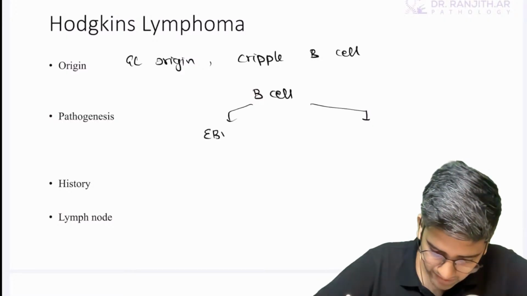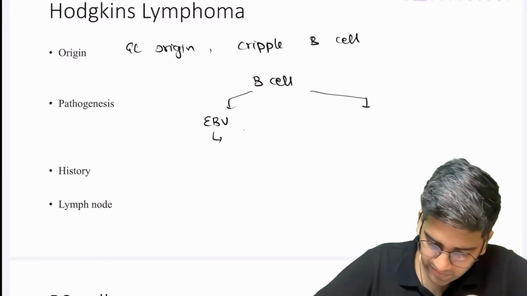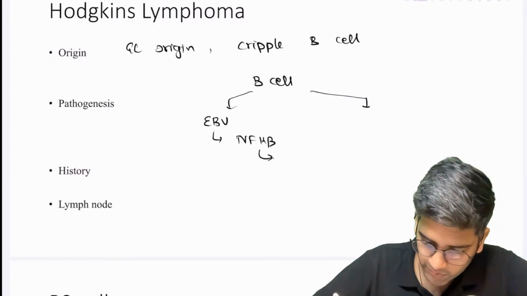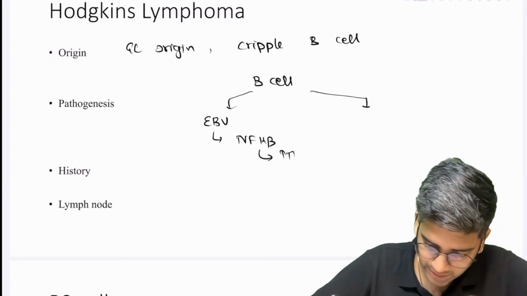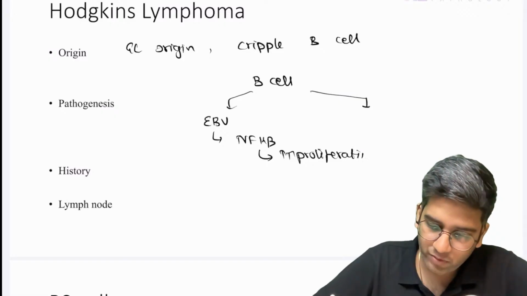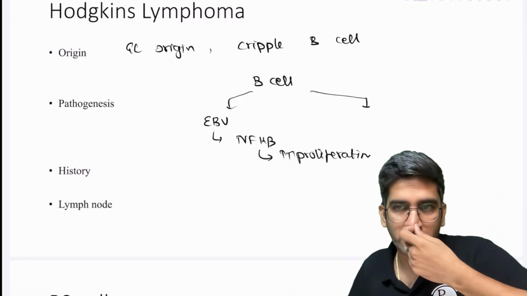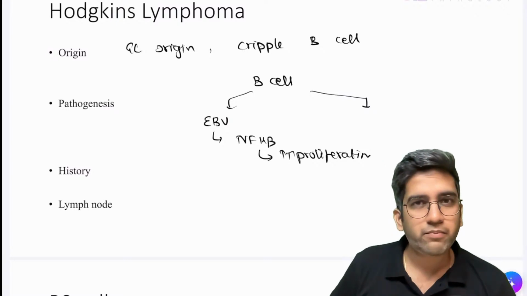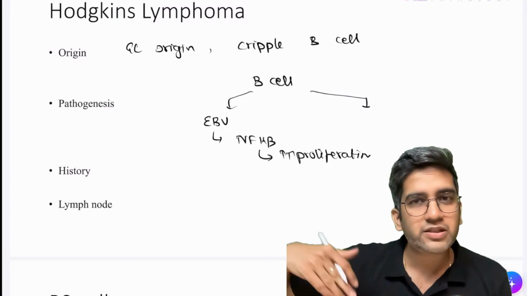Either EBV, because of the EBV I'll have nuclear factor kappa B, which will revive the dying cell and increase proliferation. That's why a few of the Hodgkin's lymphoma variants are EBV positive. It's a mature B cell neoplasm.